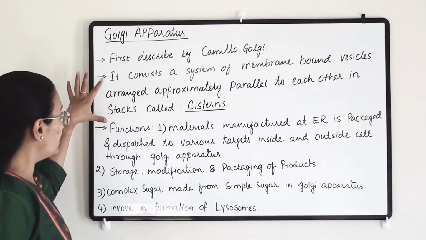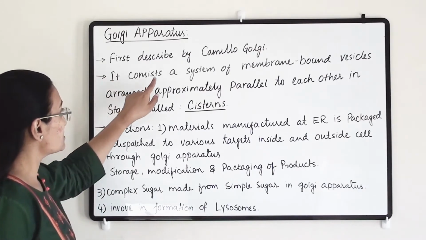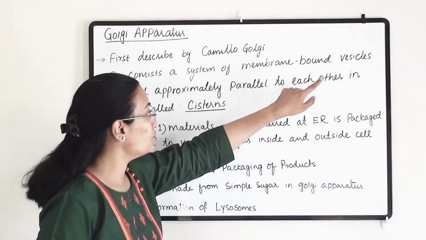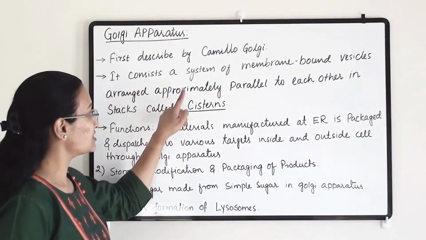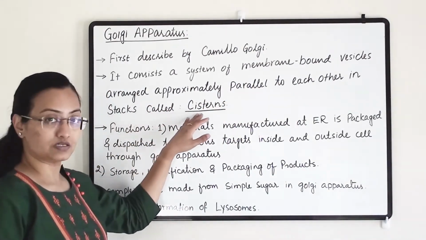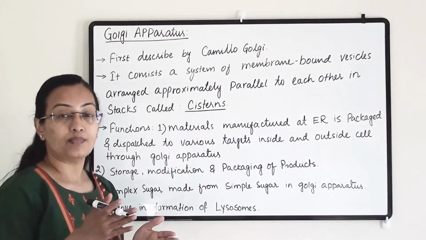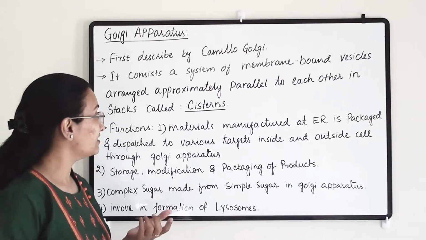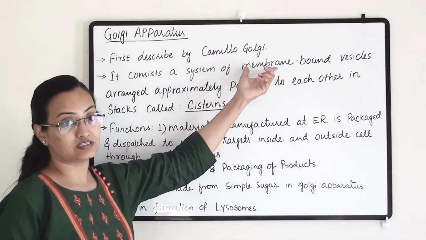Now what is a Golgi apparatus? It consists of a system of membrane bound vesicles arranged approximately parallel to each other in stacks called cisterns. So they are parallelly attached to each other and they are membrane bound vesicles.